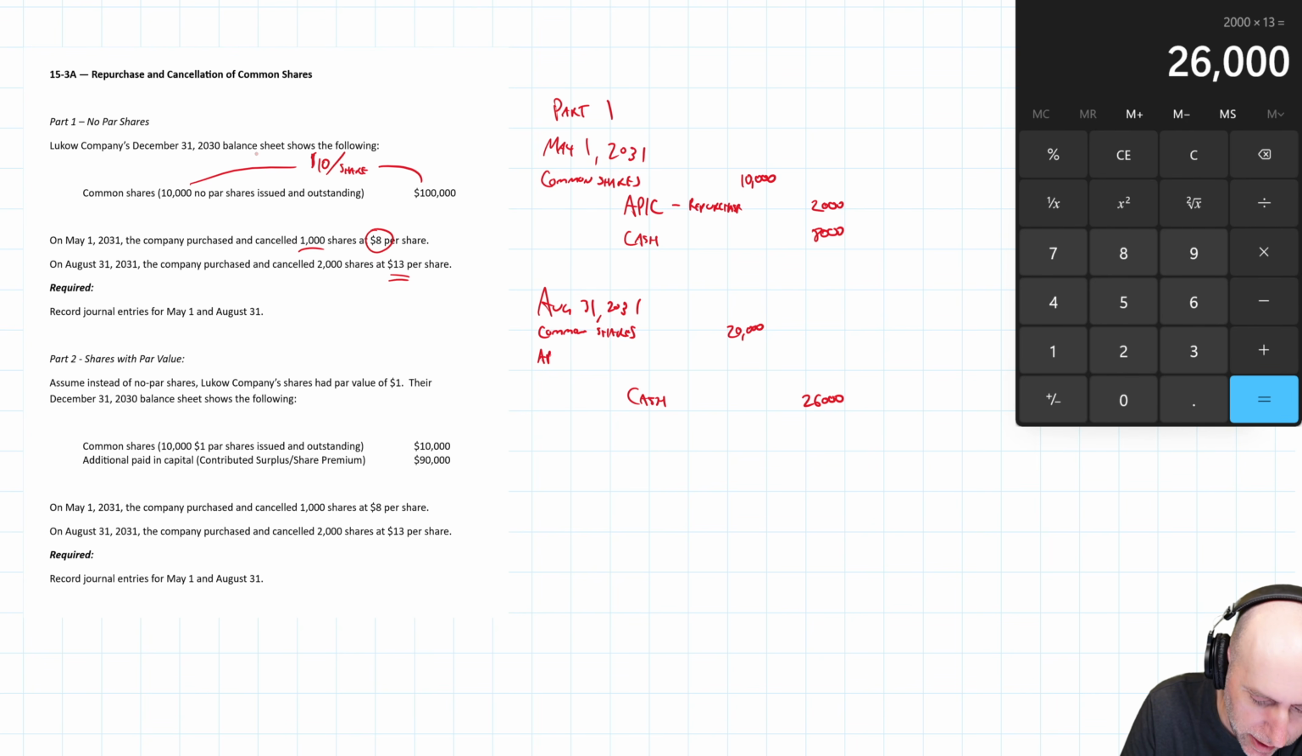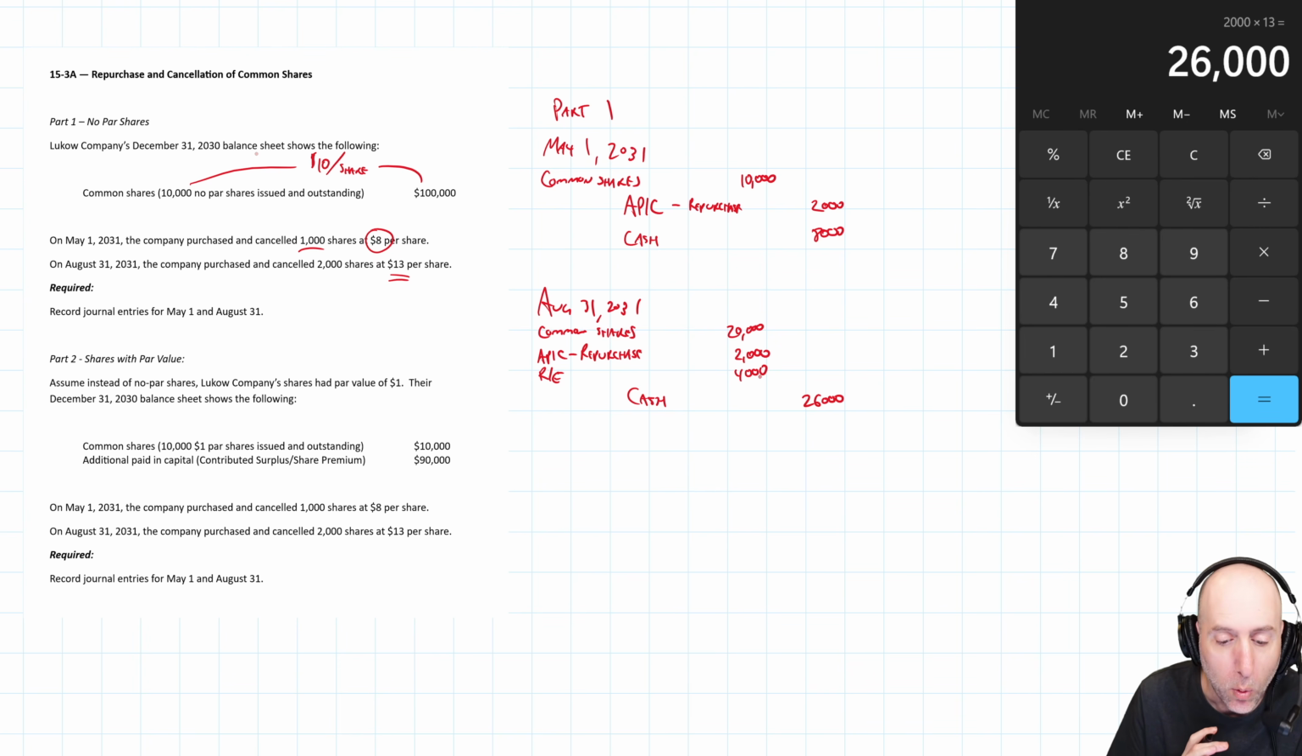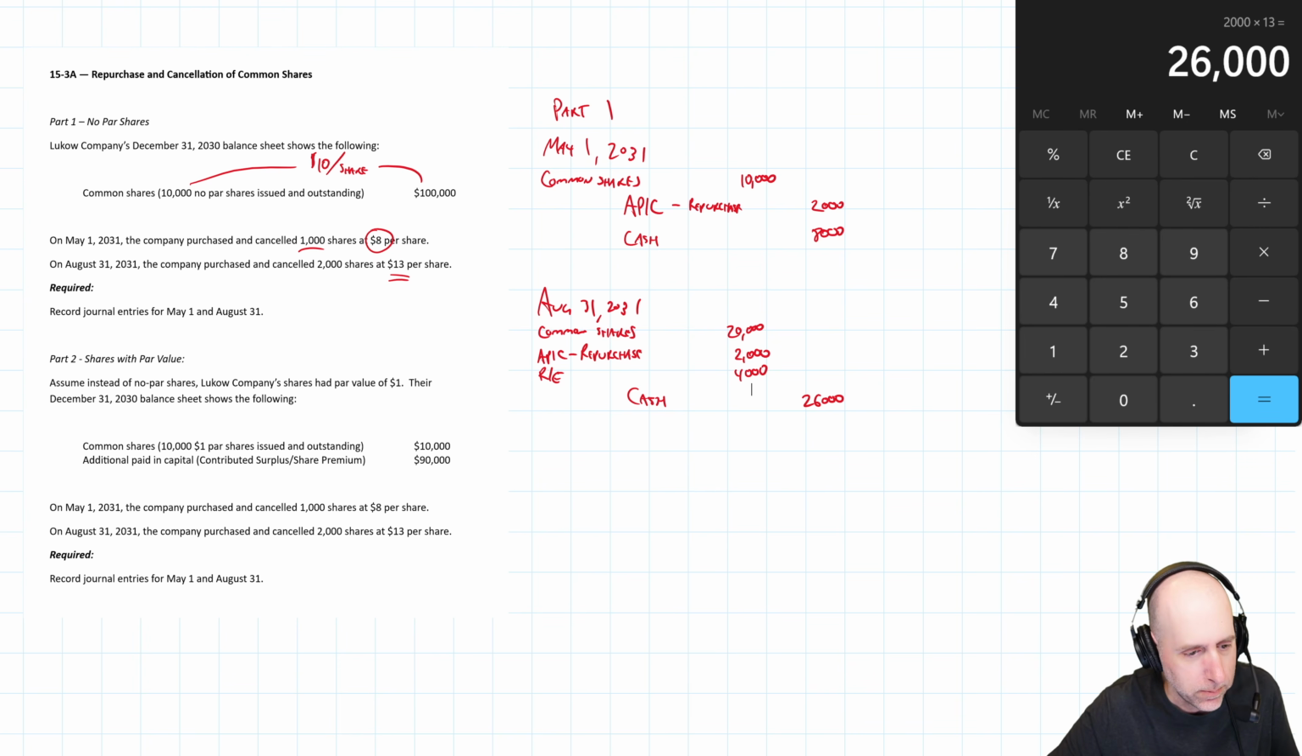So we got to get rid of that account. So again, my Canadian brothers and sisters, you're going to be using a contributed surplus account here. Americans will use this paid in capital repurchase account. We'll wipe that out, and then the balance goes to retained earnings. So 4,000 to retained earnings. And there we go. We've finished part 1.